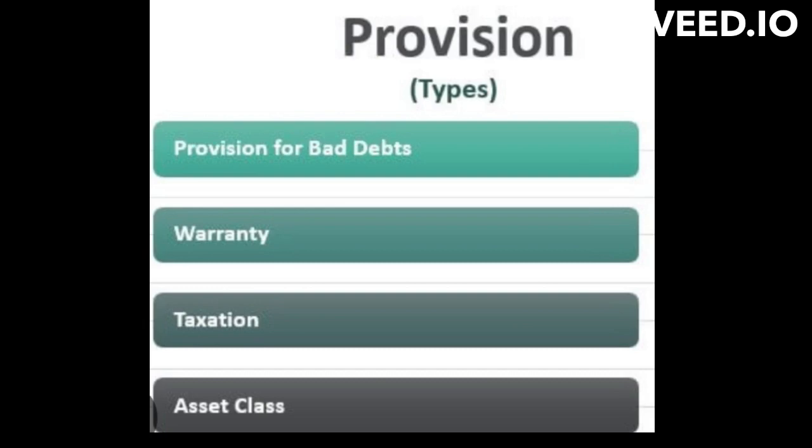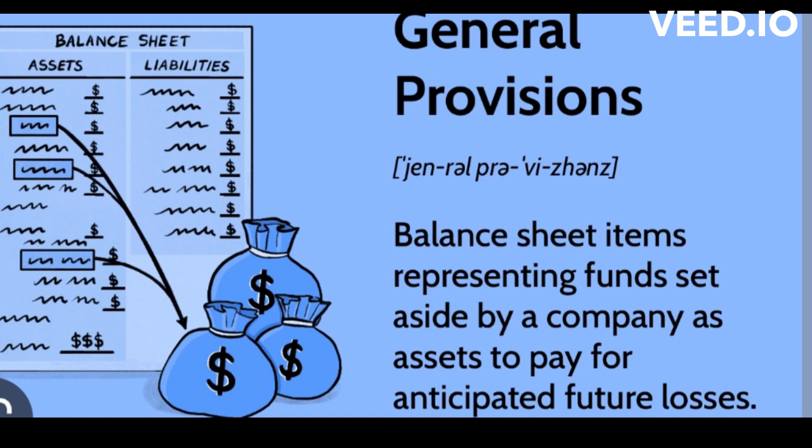Provision accounting is the process of creating an estimated expense or a liability in a company's financial statements, even if the exact amount of the expense or a liability is uncertain or unknown. The purpose of creating a provision is to ensure that the financial statements accurately reflect the company's financial position and performance. There are various types of provisions that can be made in accounting, including provision for bad debts.